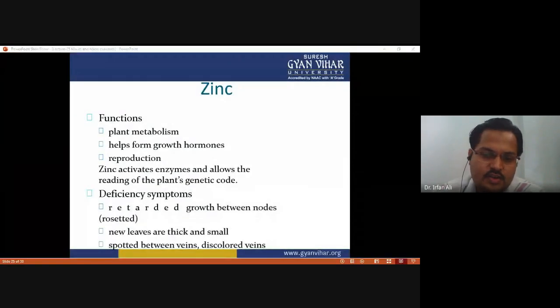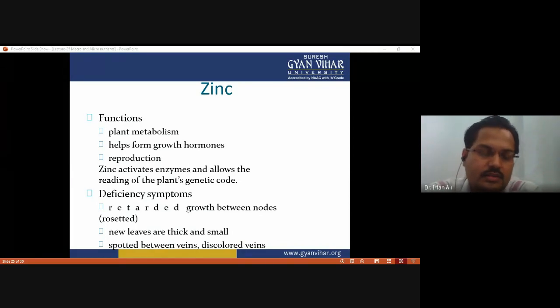Now the next nutrient is zinc. We need to know about each nutrient for their function and their deficiency. Zinc is required for normal plant metabolism. Why metabolism? Because it also acts as a cofactor for many reactions, like in glycolysis, many enzymes require zinc.